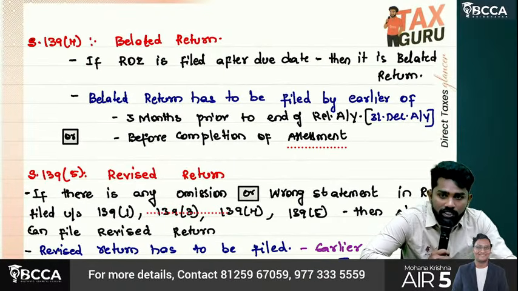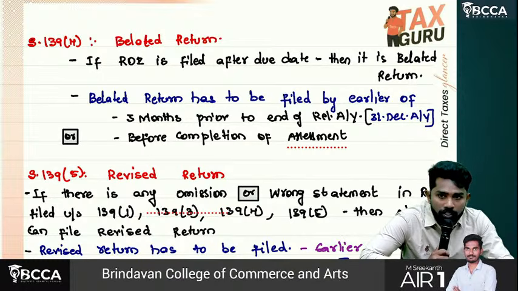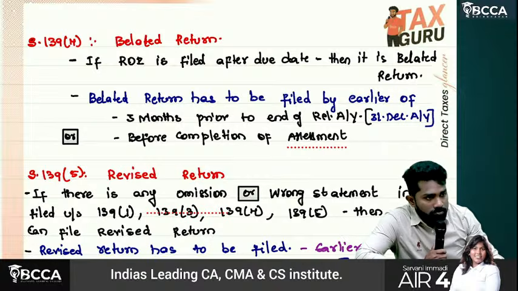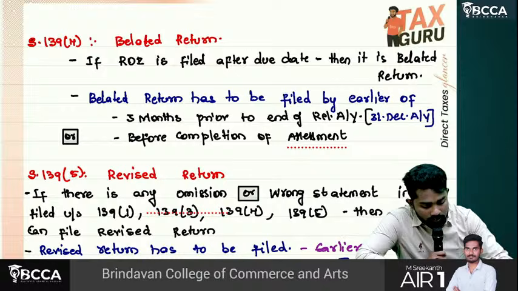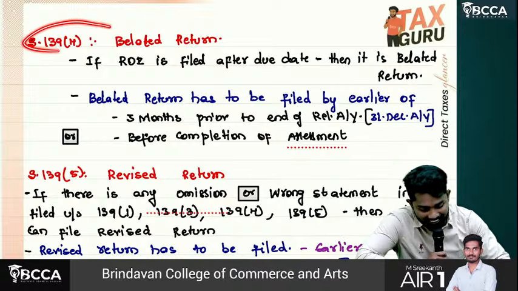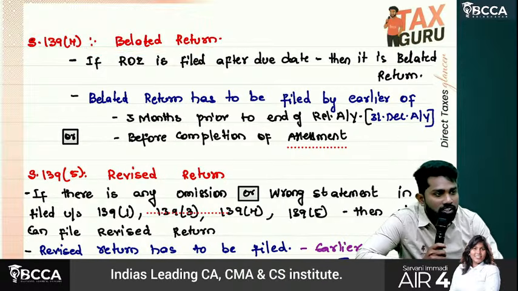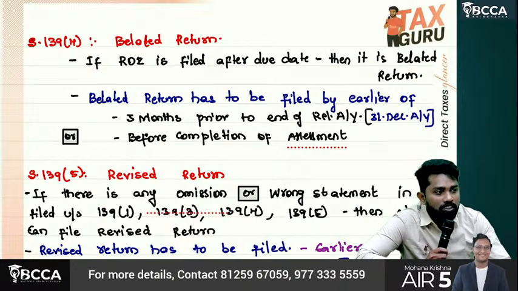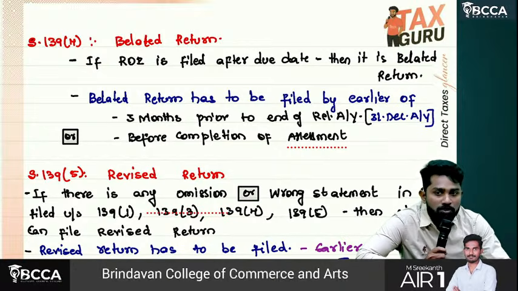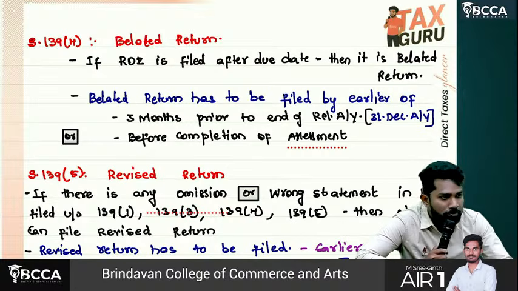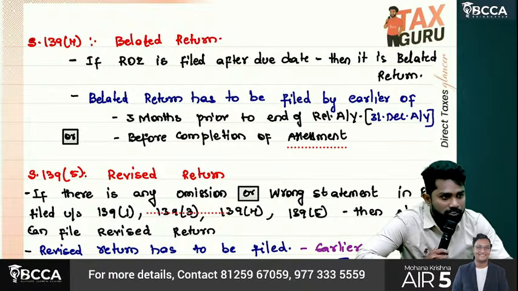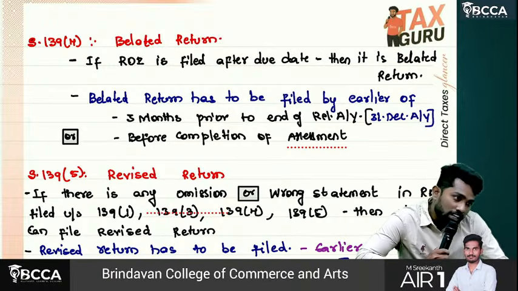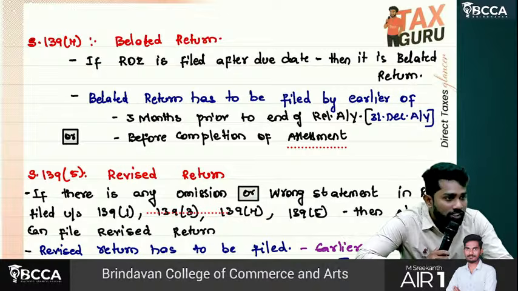Then section 139 subsection 4 is about belated return. Sir, what is called a belated return? Yes. So when will we wish a belated happy birthday? Once the birthday is over, then the next day or after 2 days, if you came to know that his birthday already completed, then you'll wish belated happy birthday. Same here also. Belated return. The birthday already went on 31st October here, the return filing date. Afterwards, if you are filing the return, then that is called a belated return.